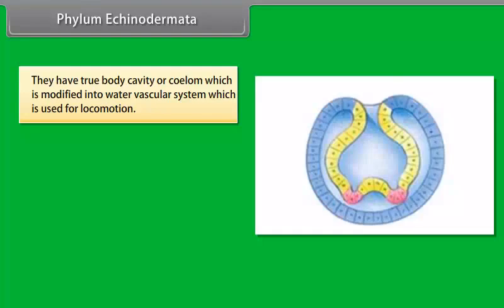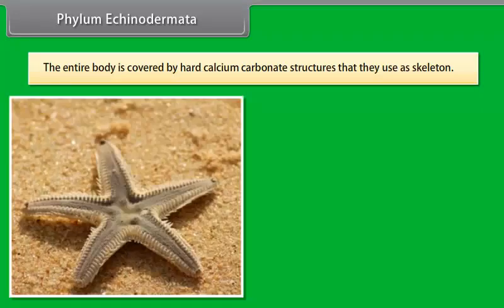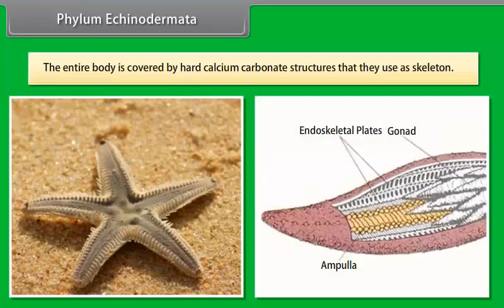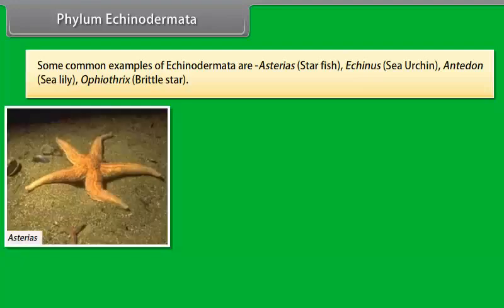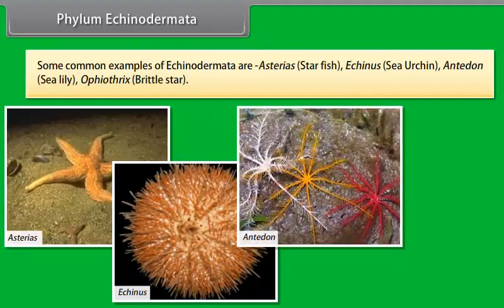for locomotion. Their body has oral and aboral surfaces. The oral surface has 5 radial areas called ambulacra. The entire body is covered by hard calcium carbonate structures that they use as a skeleton. Some common examples of Echinodermata are Asterias, starfish; Echinus, sea urchin; Antedon, sea lily; and Ophiothrix, brittle star.